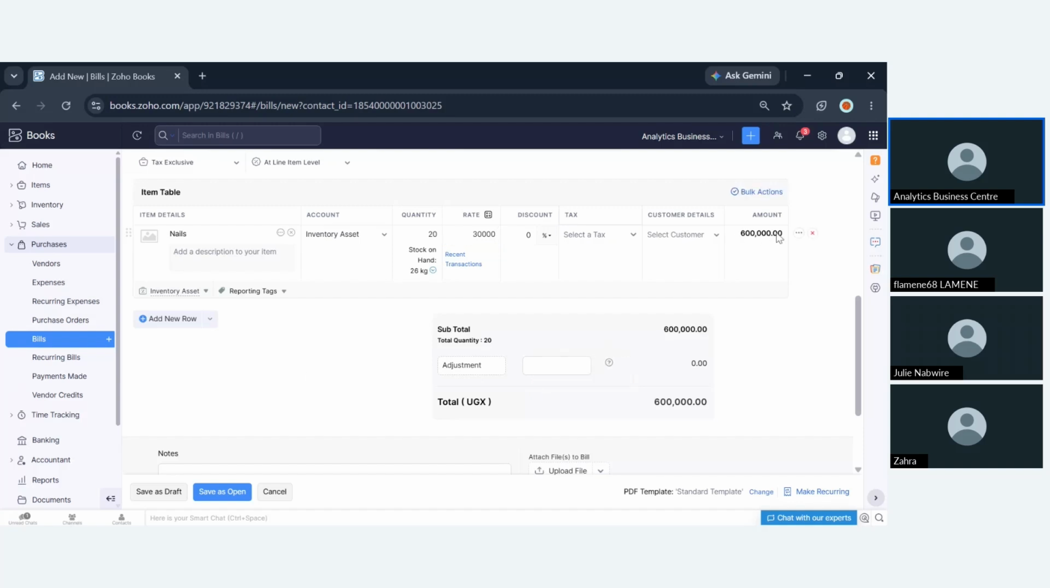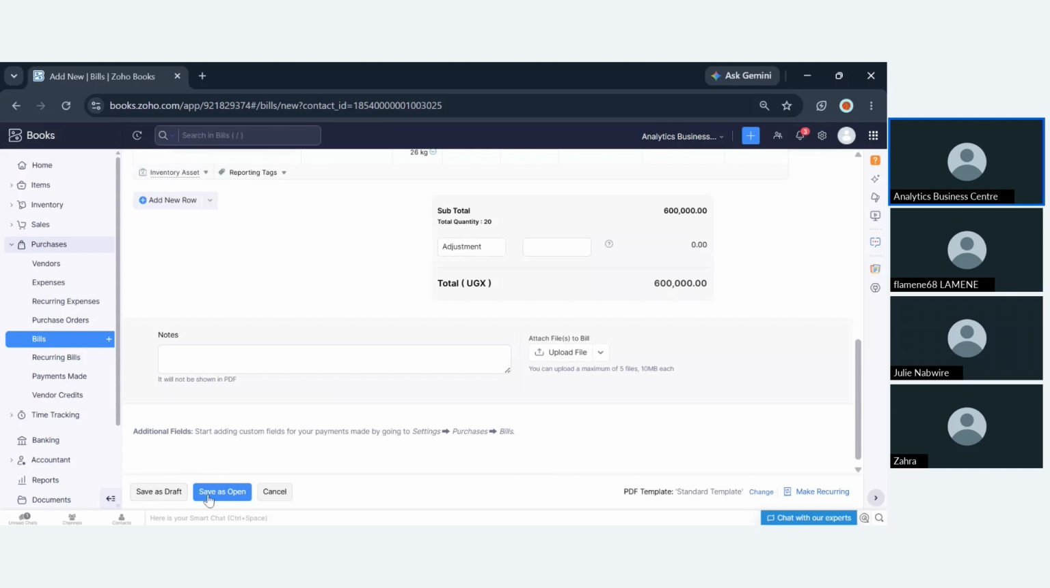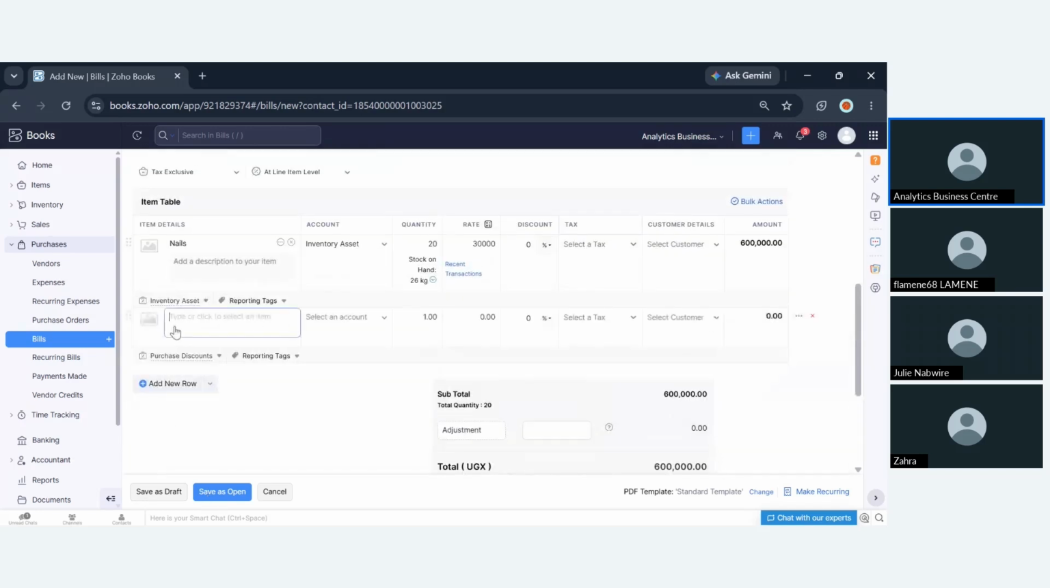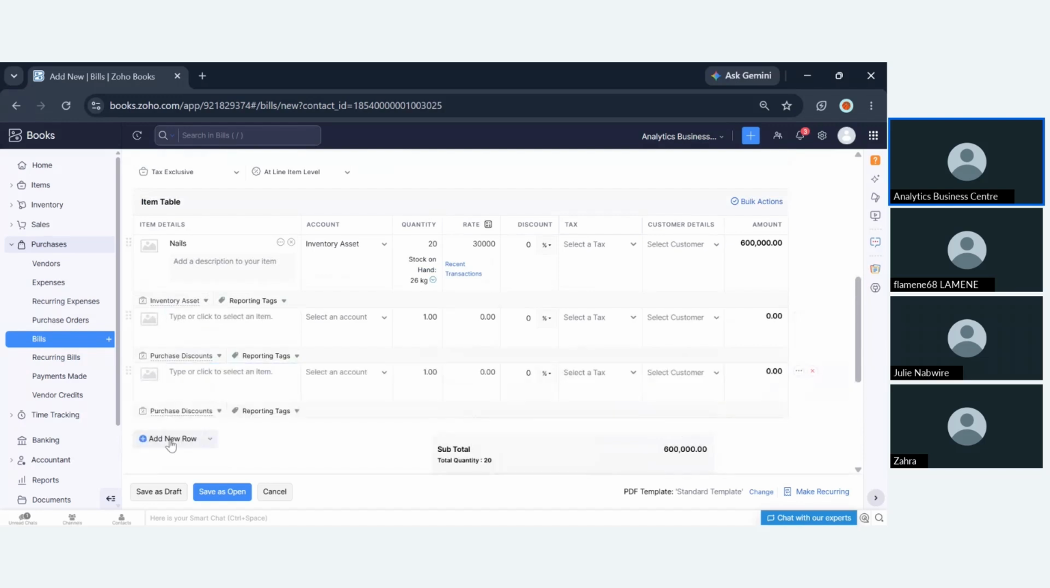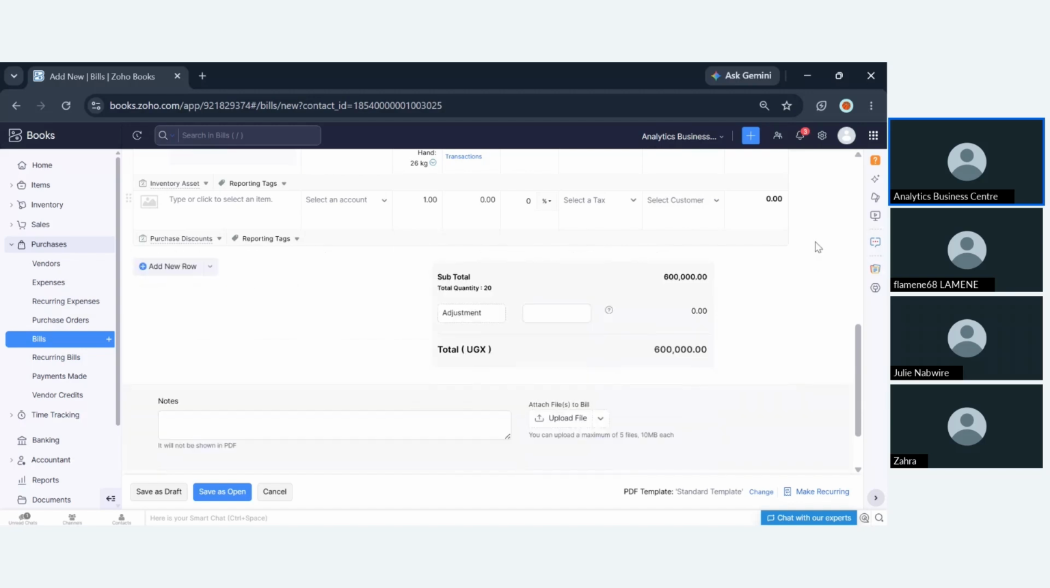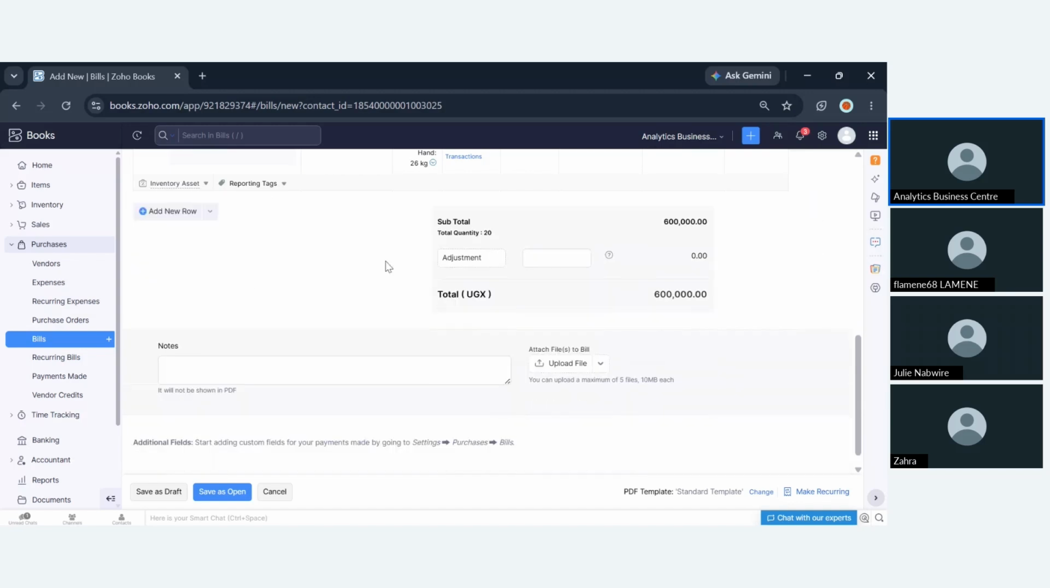So that means it will give me a total of 600. When you're done feeding in all those items, let's say you're taking more than one item, it's a matter of clicking new row until you are satisfied. I'm taking one, but on your end, you'll be able to choose accordingly.